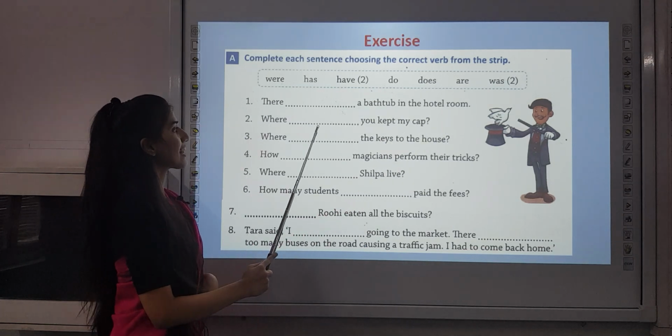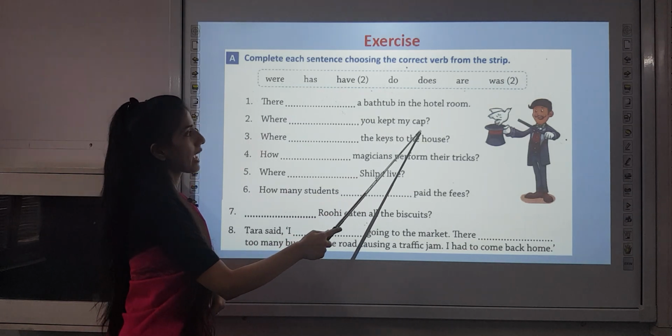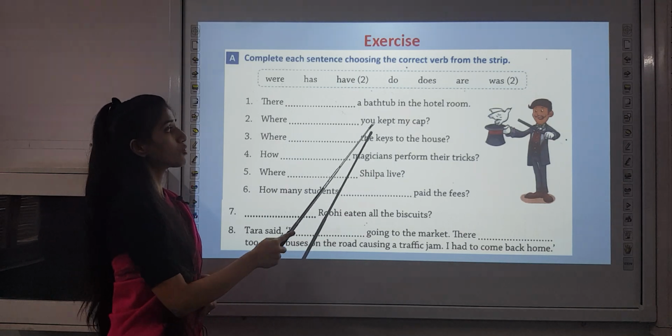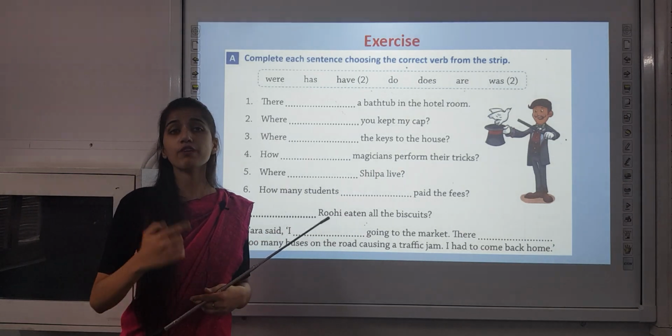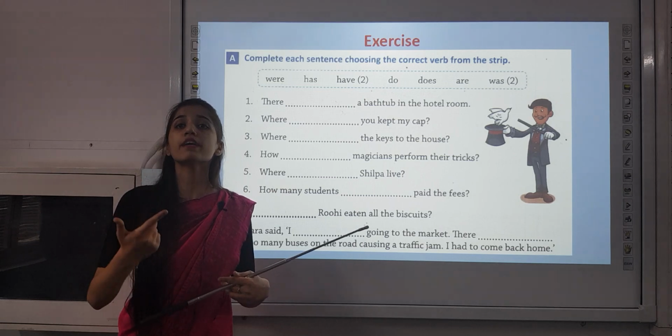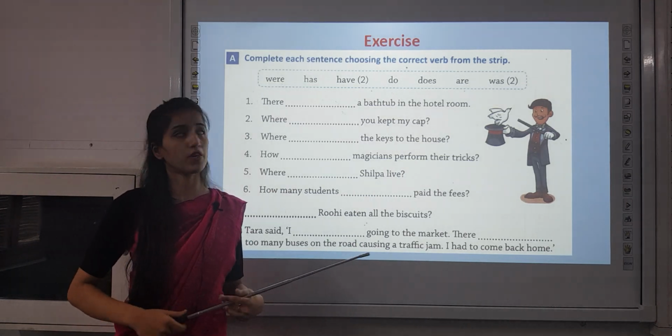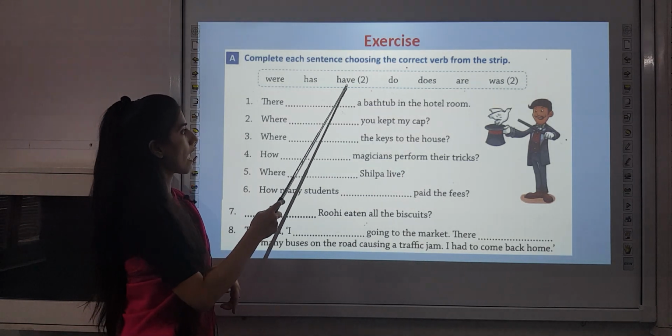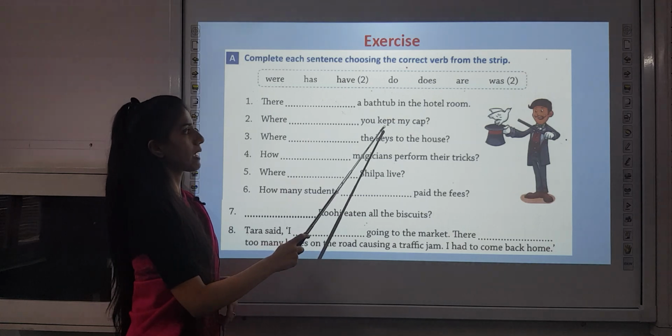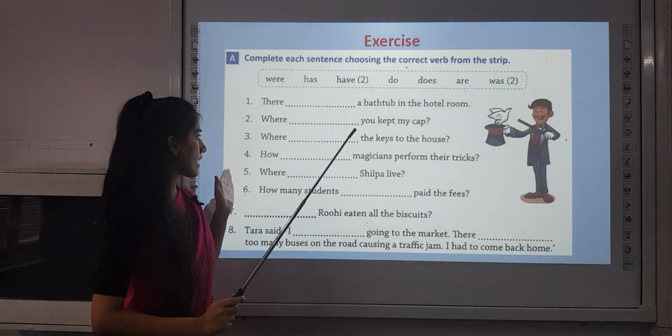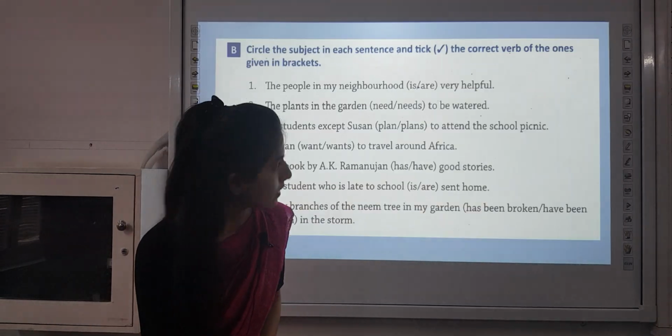Second, where dash you kept my cap. So here the subject is you, and with you we use the plural be forms and have forms of the verb. So here it will come have. Where have you kept my cap? The rest will be done like this only.